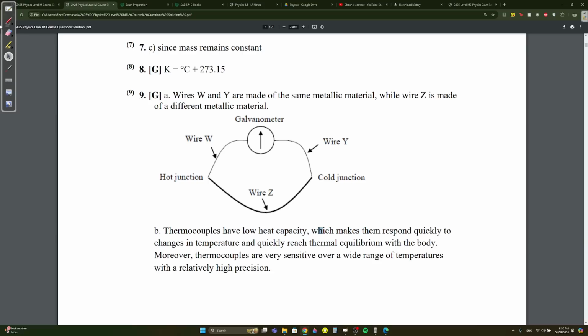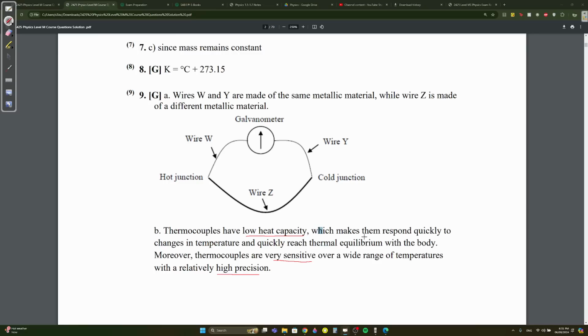Three things. It's probably going to be a 3-mark question if it comes written. Low heat capacity, very sensitive, and high precision. So low heat capacity, high sensitivity, high precision.